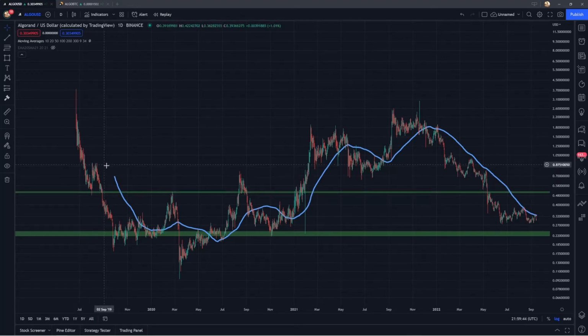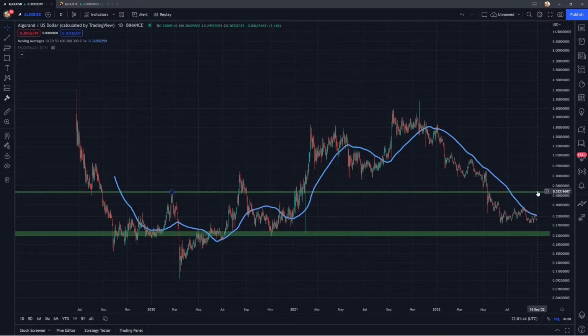Notice how when we broke back below it, we had that underside retest again in February of 2020. This was the point of resistance. We had a failed breakout later on in August of 2020. And if Algorand is retesting this level again around 50 cents, whether that is in a few weeks or several months out from here, I would expect it to be pretty challenging for Algorand to convincingly break above this and then flip it into support.